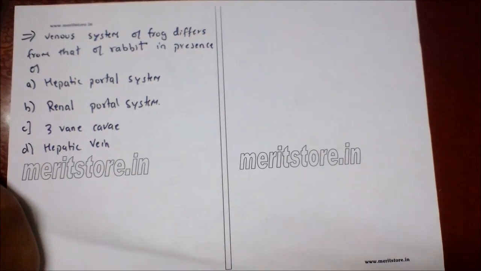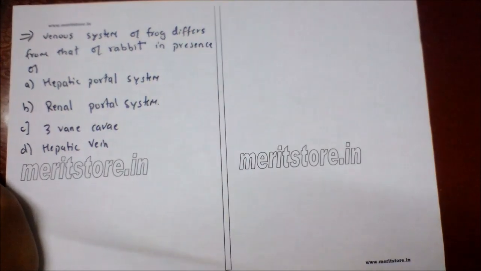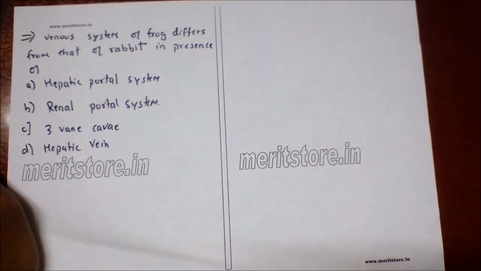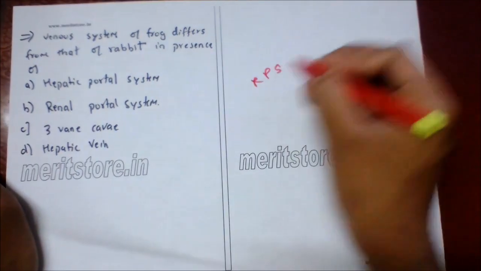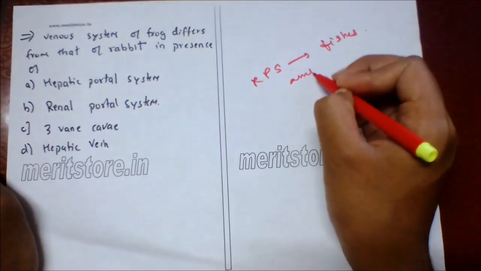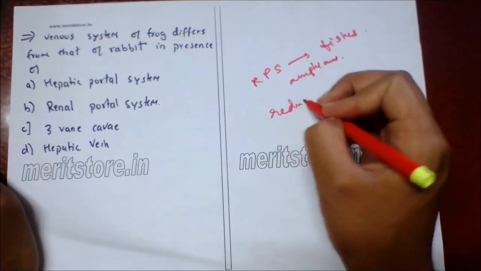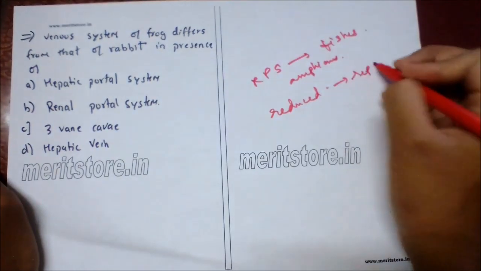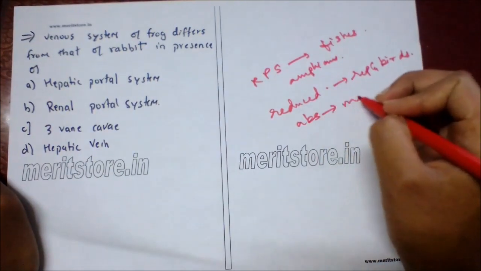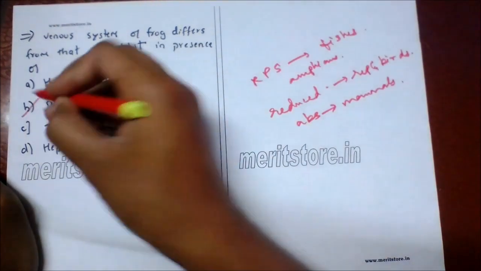Venous system of frog differs from that of the rabbit in presence of A. Hepatic portal system, B. Renal portal system, C. Vena cava, D. Hepatic vein. So the renal portal system is well developed in fishes and amphibians, that is frog. It is reduced in reptiles and birds and absent in mammals. So option B is the correct answer.